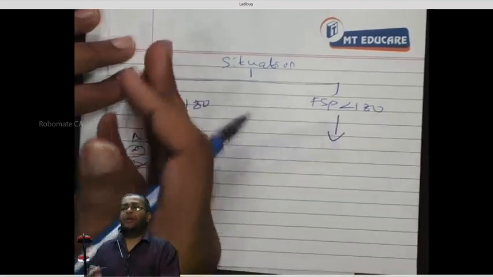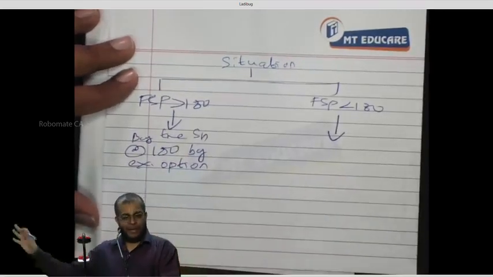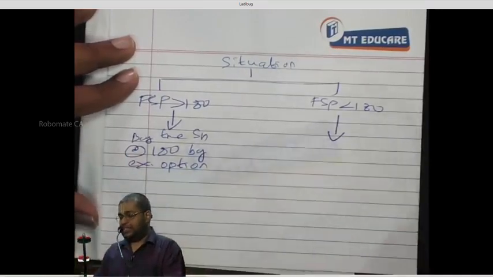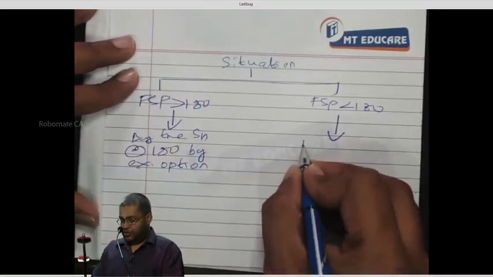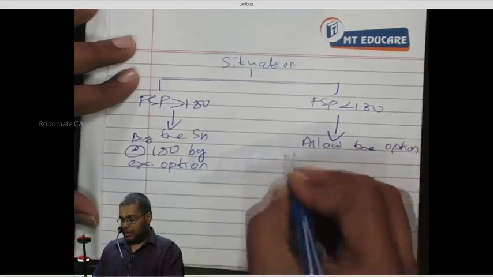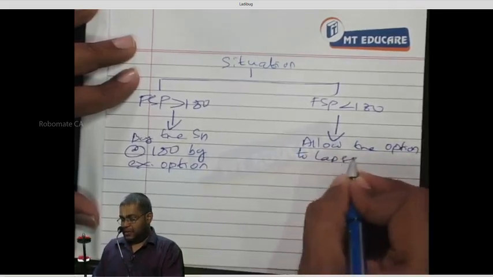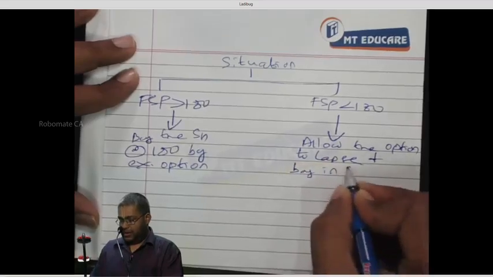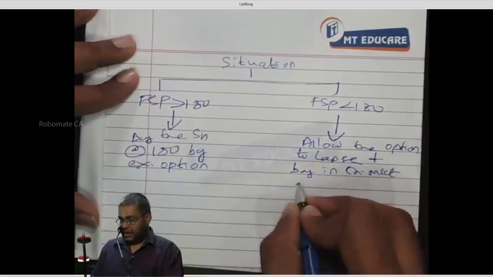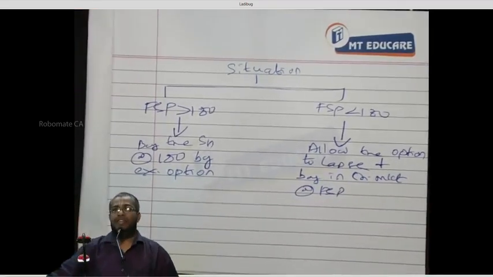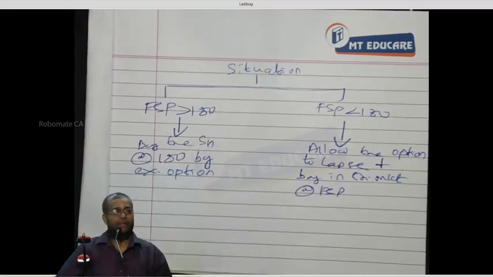Share available at 150 or 140. Will you go for the option? No. I will buy the share from the outside market at the FSP. Write down: allow the option to lapse and buy in the share market at FSP.